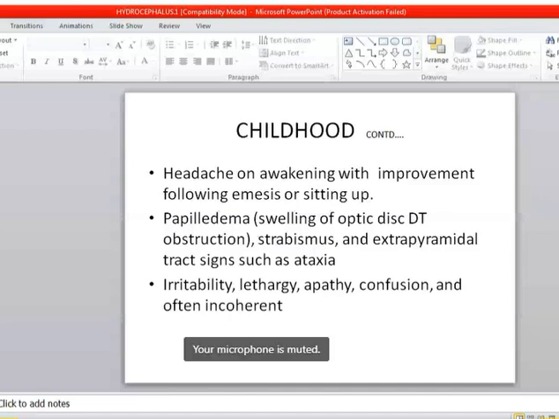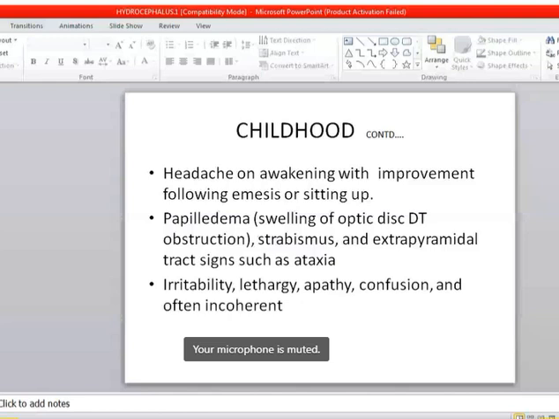So signs and symptoms are almost the same in hydrocephalus occurring before and after the closure of the suture, but the circumference of the head is not increased in hydrocephalus when it occurs after the closure of the sutures.